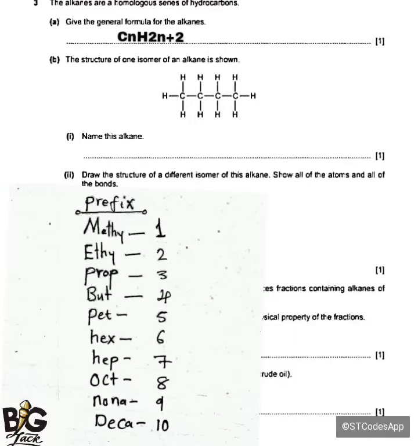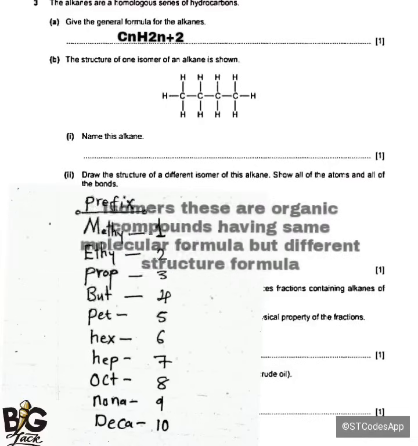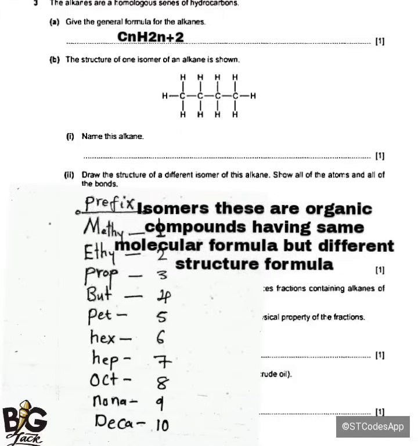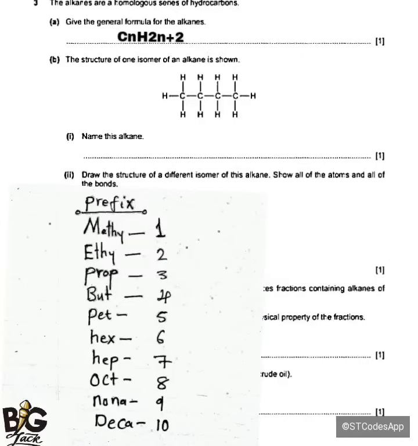Okay. So question B is saying the structure of one isomer of an alkane is shown. Now when you talk of isomers, these are organic compounds having the same molecular formula but different structural formula. As for this one here, if they ask us to draw another isomer, I'm going to show you how to draw it. As you can see, it has 4 carbon atoms. And 'but' means 4 carbon atoms.